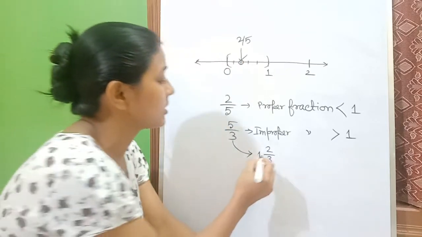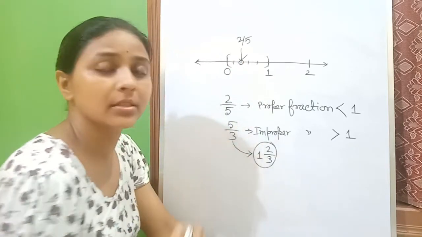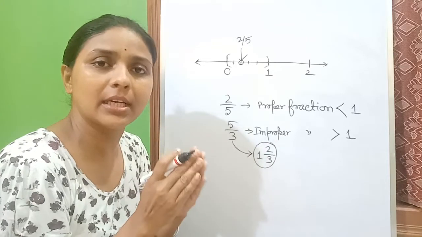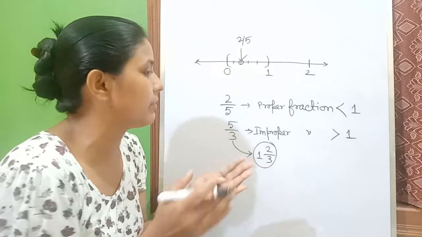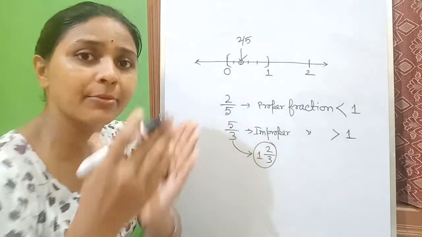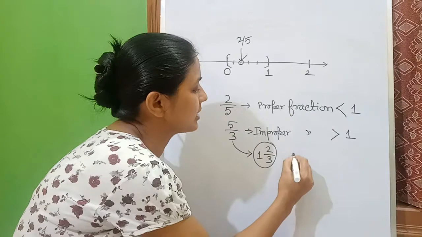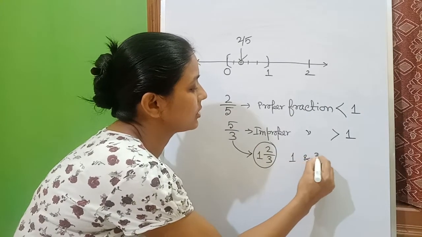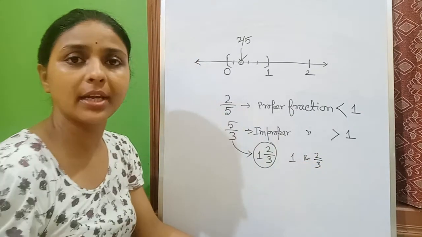How will we put that? Now look at this. We need to break both the parts, the whole part and the fraction part. So this one is actually 1 and 2 by 3, right?